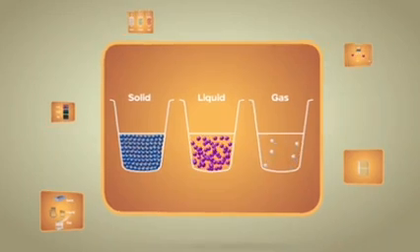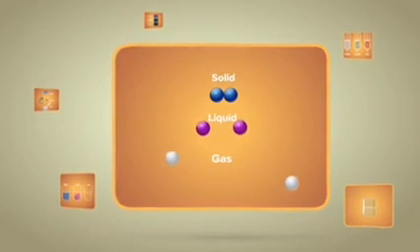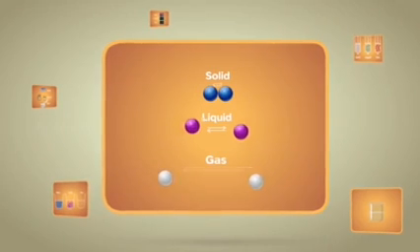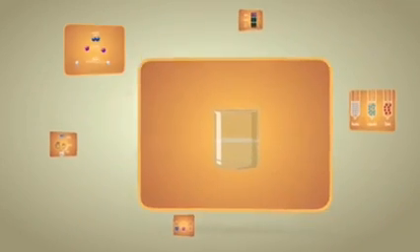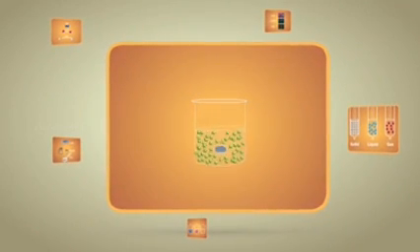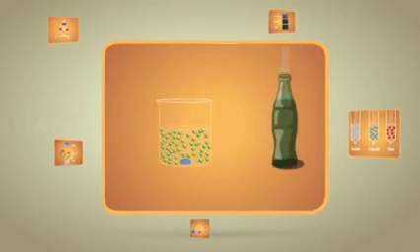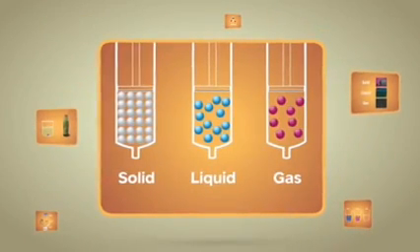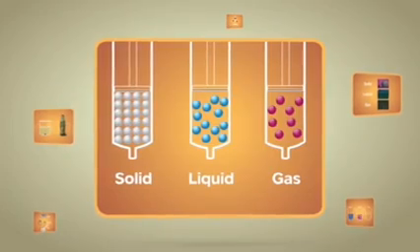The force of attraction between the particles is high in solids, intermediate in liquids and minimum in gases. Generally, density is very high for solids, intermediate for liquids and much lower for gases. Generally, compressibility is negligible in solids, moderate in liquids and high in gases.